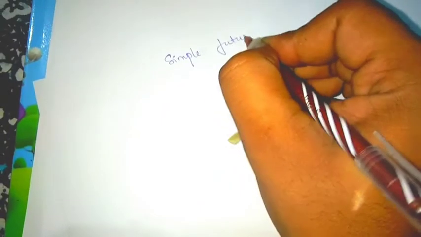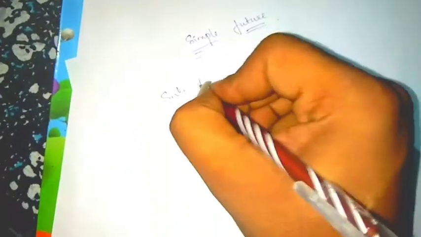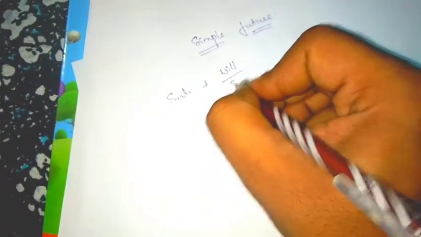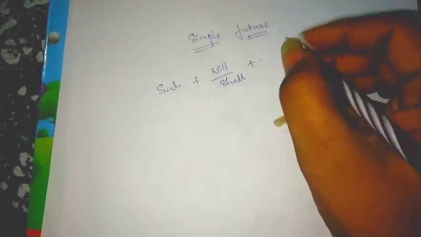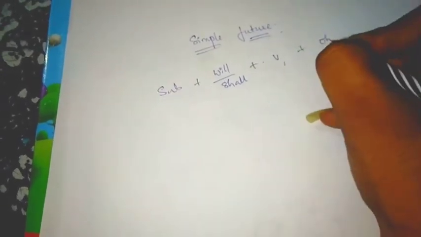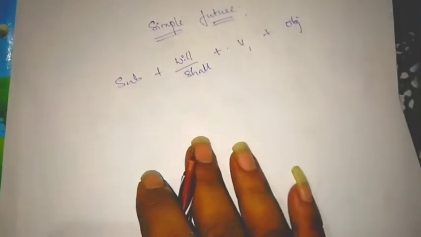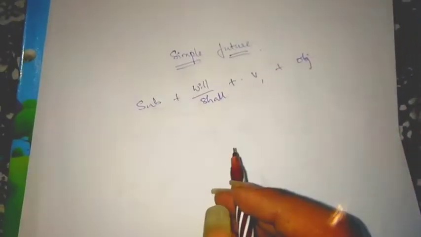So what is the another type of tense here? This is simple future. Let us start the simple future. So what is the formula for the simple future? Subject plus will/shall plus v1 plus object. Verb 1, that means present verb, plus object. So let us start converting. Already I have told you the concept of that.